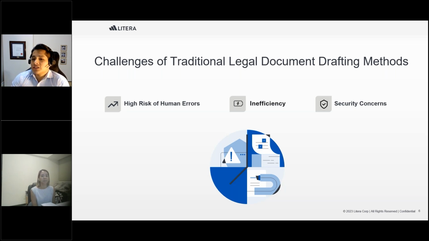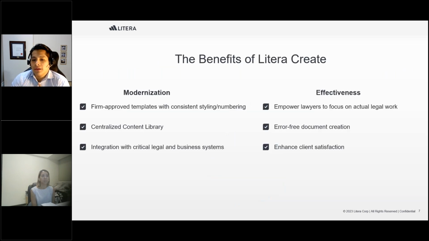And the lack of a centralized document automation system that allows for secure remote access means that documents and content will pass through various networks and devices, which then increases the risk of security breaches. A lot of these challenges that we are reviewing today can be tackled with a secure, centralized cloud-based document automation system like Litera Create.